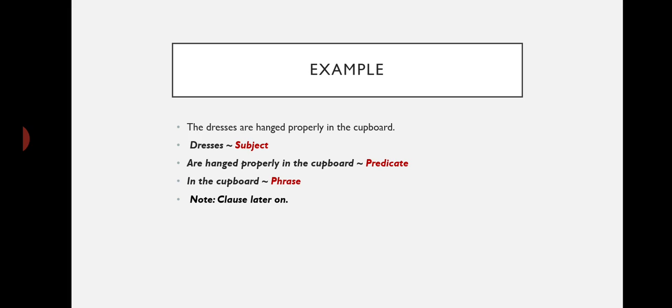It's giving some sense but not a complete sense, and it doesn't have its own subject and predicate. And then about clause, because this is something which needs to be talked about in detail, we'll discuss this one later on.